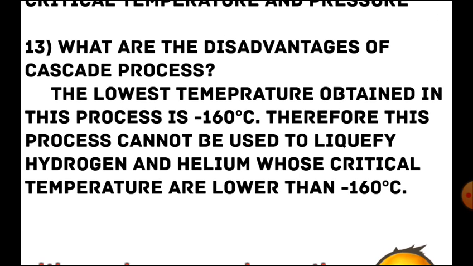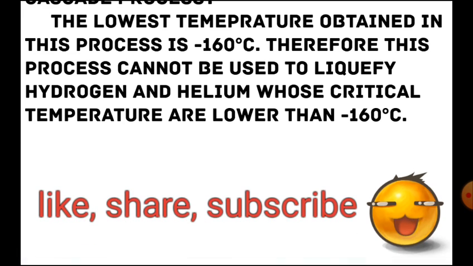Now the 13th question we are going to see. What are the disadvantages of cascade process? The answer is the lowest temperature obtained in this process is minus 160 degrees centigrade. Therefore, this process cannot be used to liquefy hydrogen and helium whose critical temperatures are lower than minus 160 degrees centigrade. These are some of the questions we are seeing in this video.